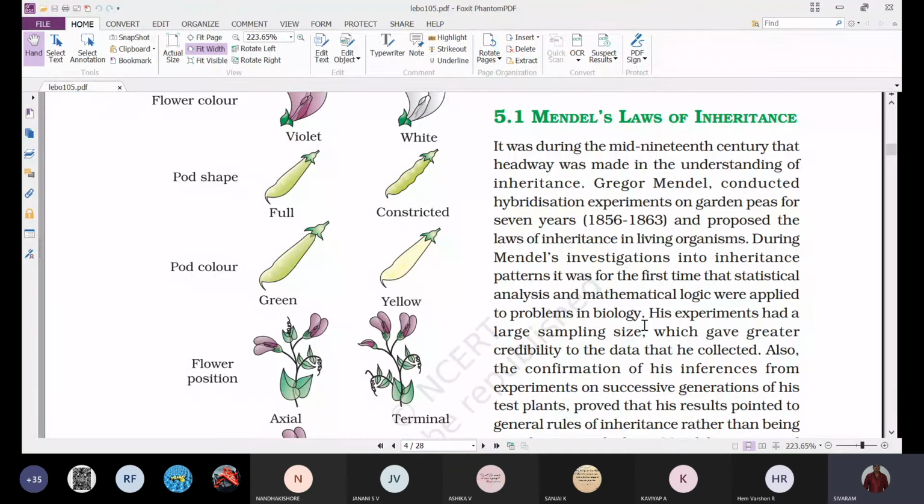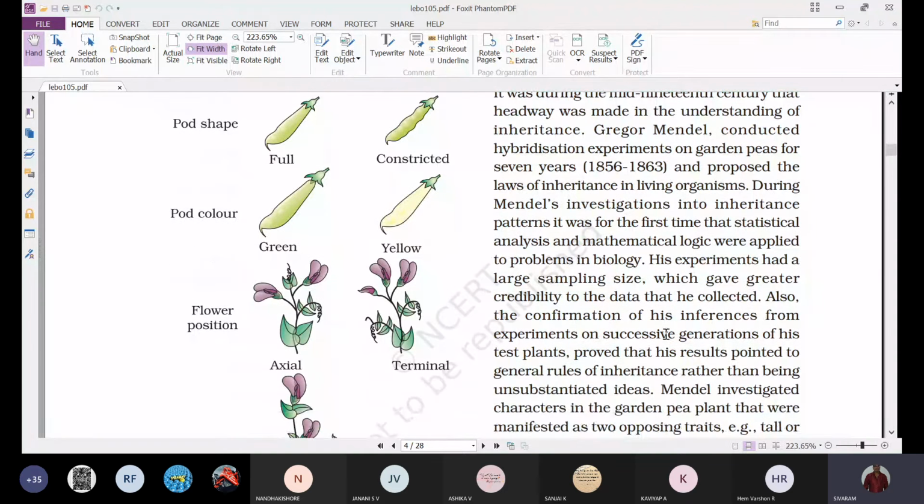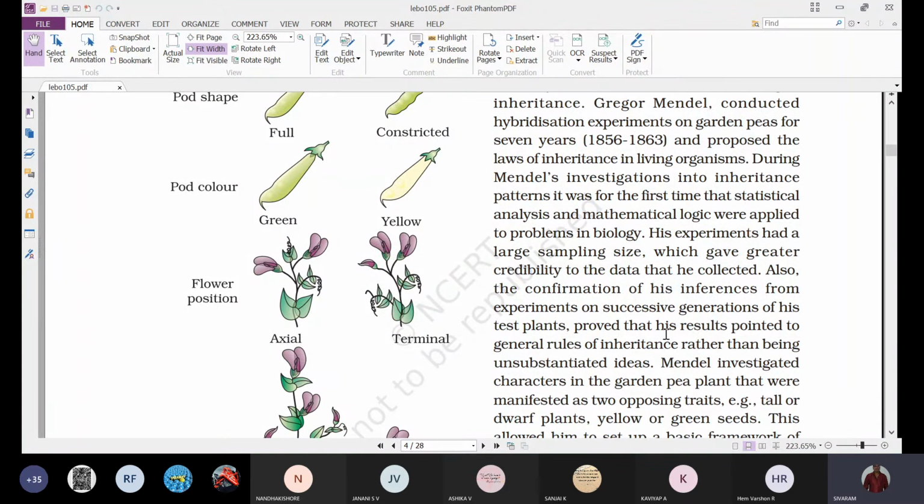During Mendel's investigations into inheritance patterns, it was the first time that statistical analysis and mathematical logic were applied to problems in biology. When you observe John Gregor Mendel's work, he did not conduct hybridization experiments with only one or two plants.